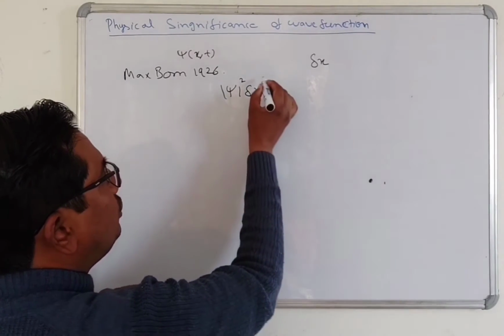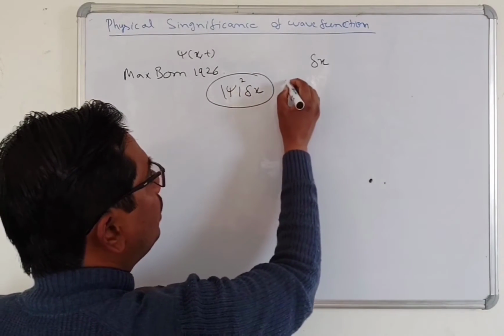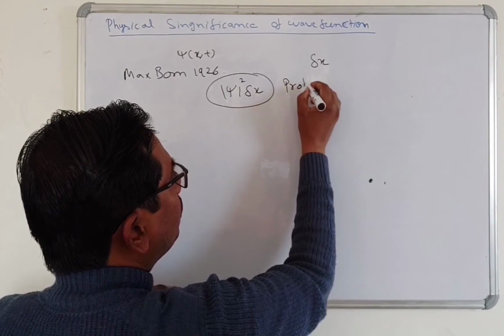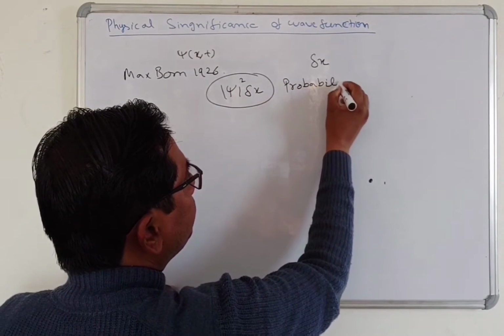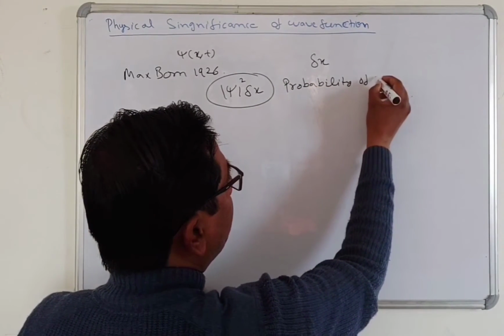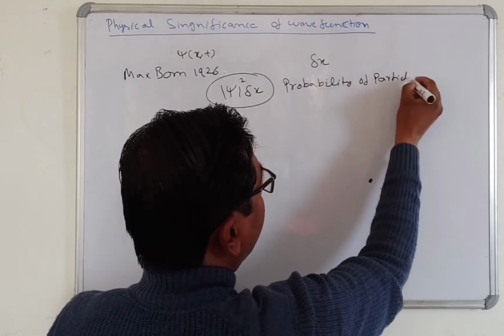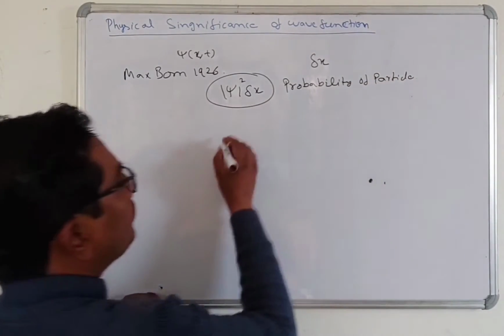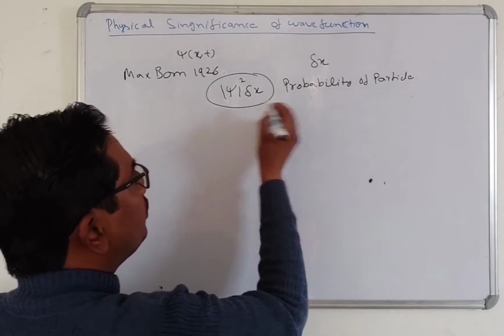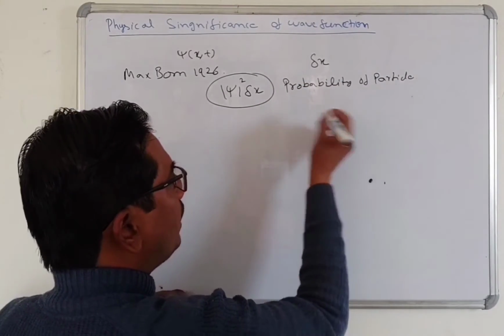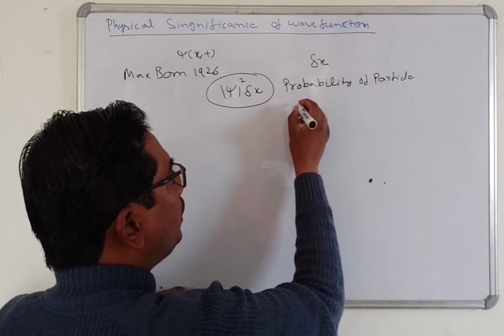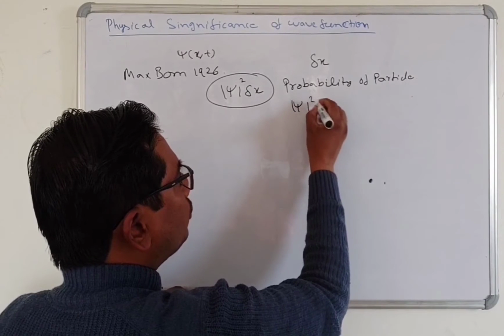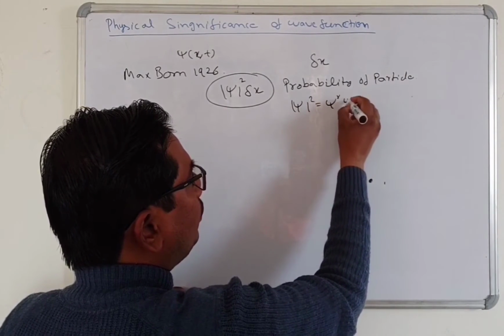This quantity is known as the probability of the particle. Since psi is a complex quantity, we can write mod of psi square as psi star into psi.